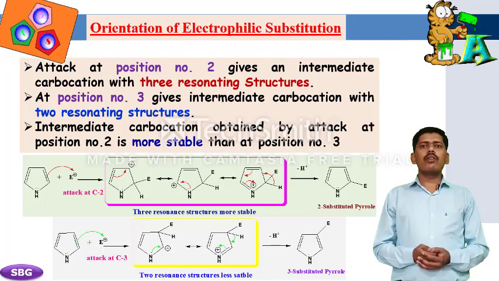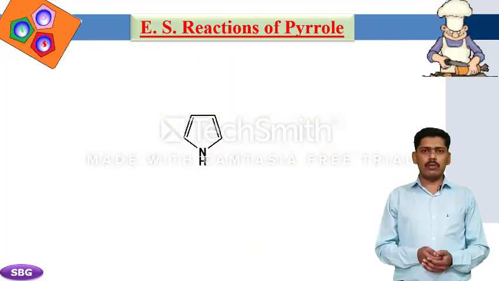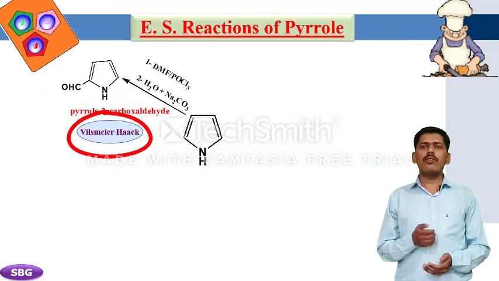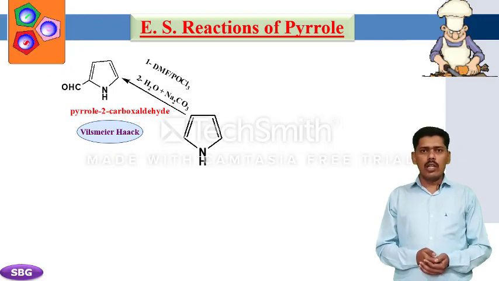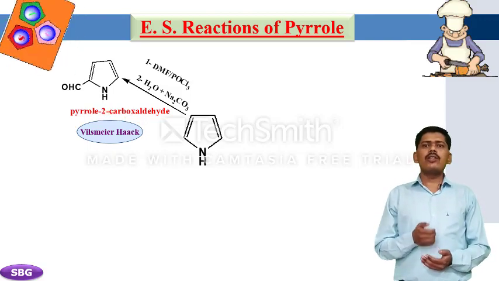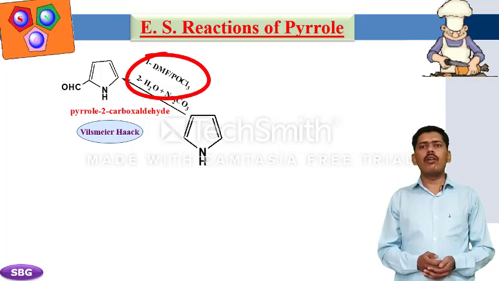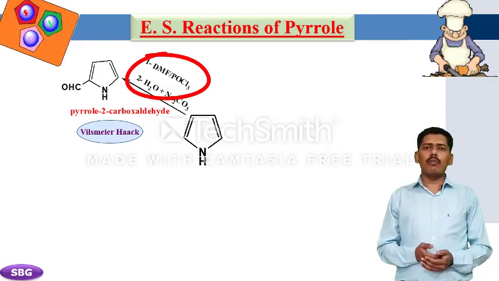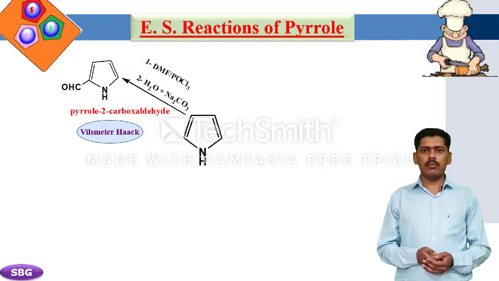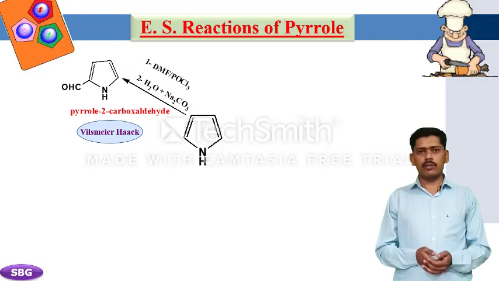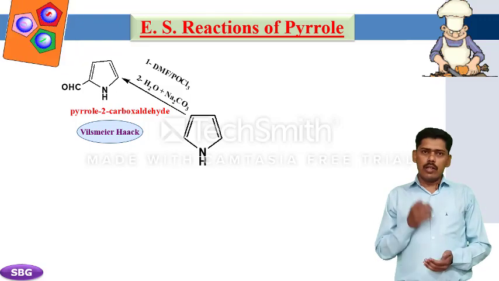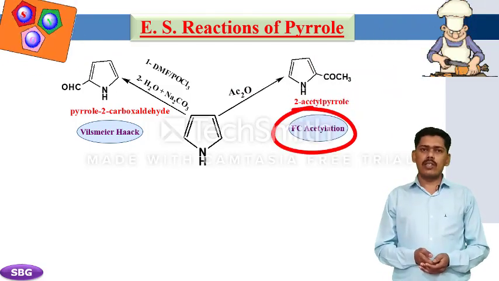Now we study electrophilic substitution reactions of pyrrole. The first reaction is the Vilsmeier-Haack reaction, which is a reaction of pyrrole with phosphorus oxychloride and dimethyl formamide to produce pyrrole-2-carboxaldehyde. The next reaction is the Friedel-Crafts acylation reaction.